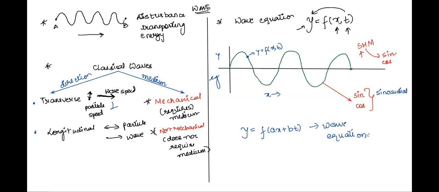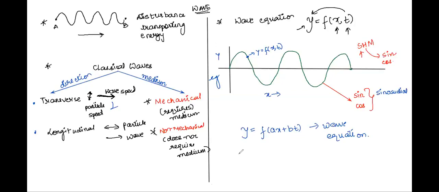All right. Now, let's see something more about it. As we have seen a general kind of wave, suppose I ask you to find out what the wave speed is. In order to write the wave speed, we change this form into something like this.